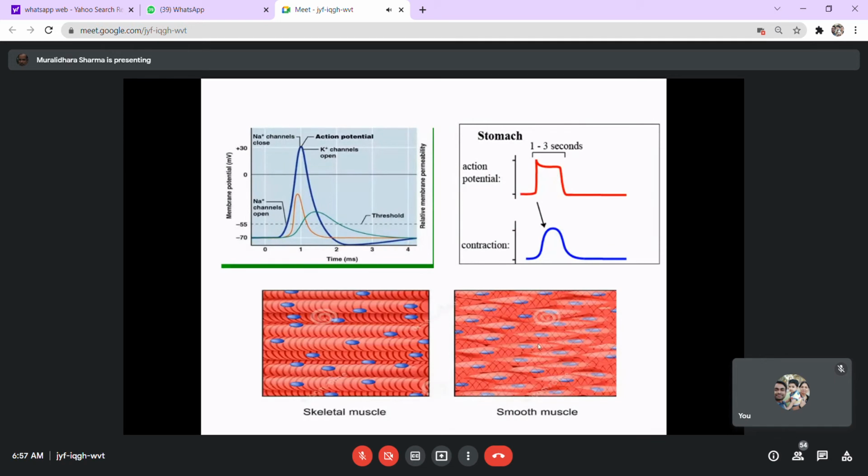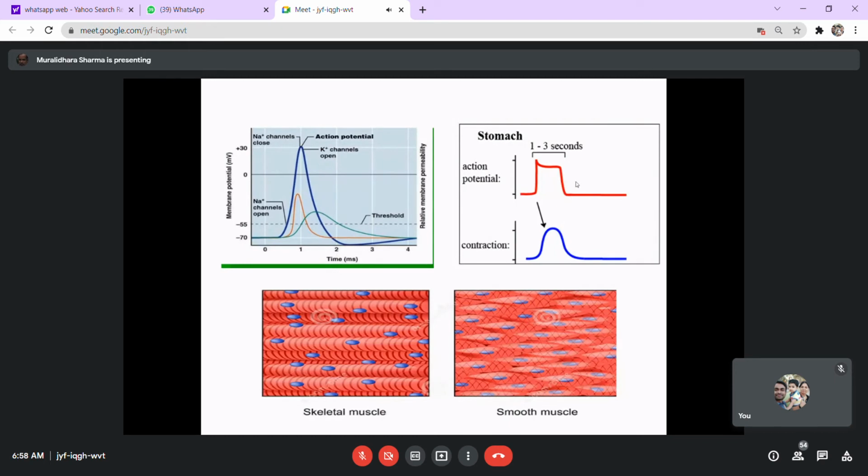And for another contraction, there is no need for an external stimulus. It can just have spontaneity. Spontaneously, once the depolarization occurs, then again there could be a depolarization. Whereas in skeletal muscles, a second depolarization can occur only when there is an external stimulus. In a smooth muscle like the gastrointestinal tract, there is no need for an external stimulus.